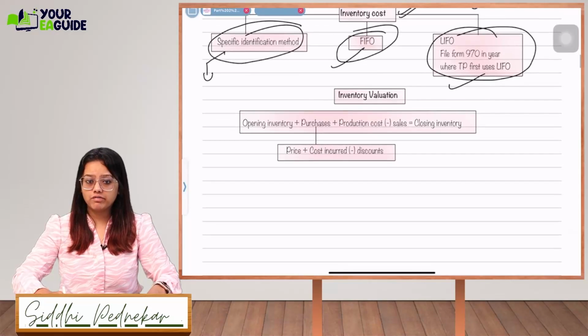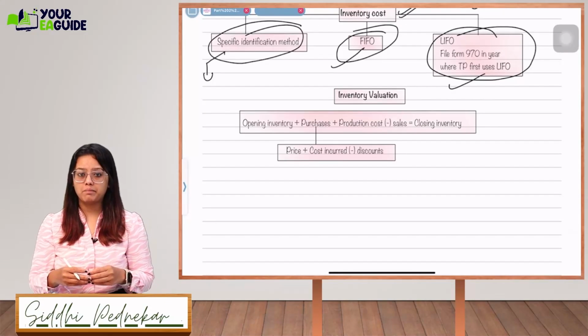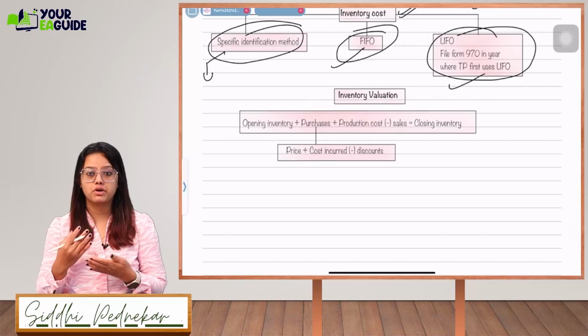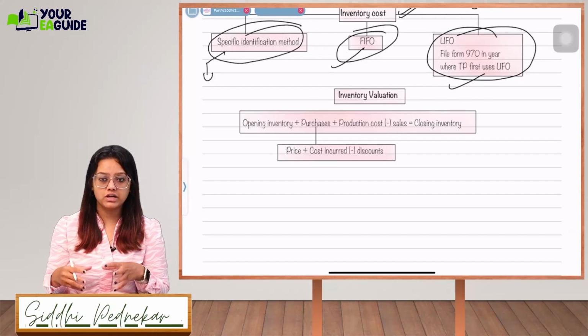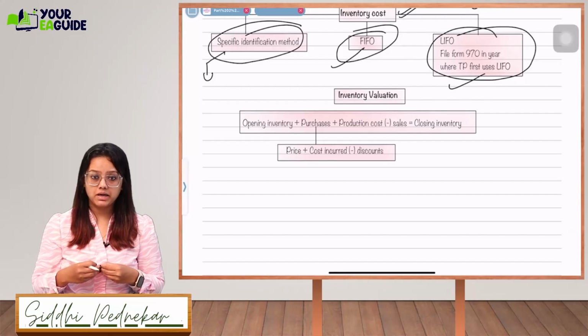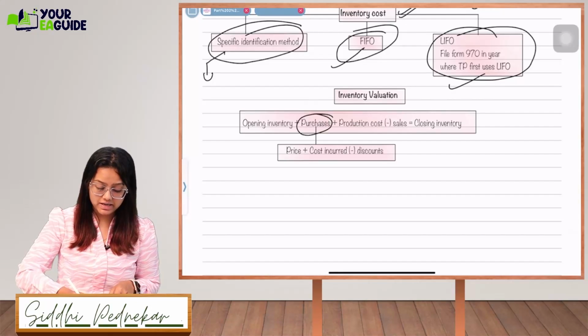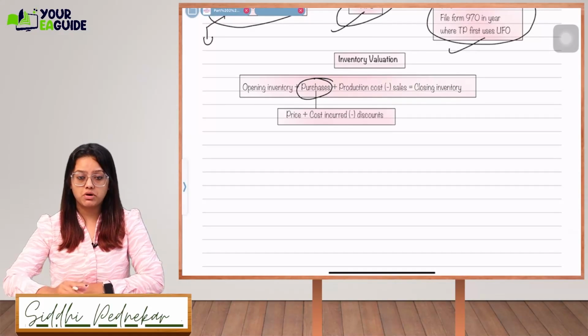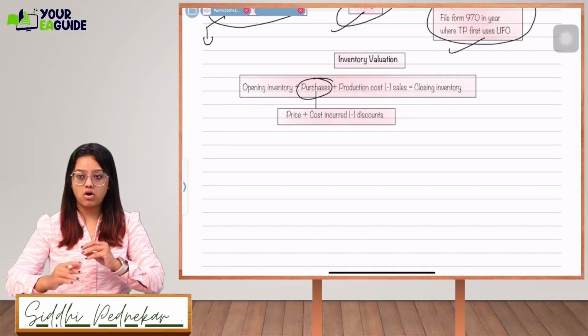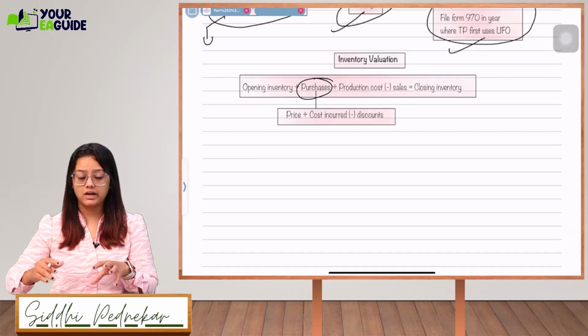Okay, inventory valuation is simply one thing you have to remember: opening inventory plus purchases plus production cost minus sales is your closing inventory. Everyone is aware of this formula, right? But now in this purchase price, the uniform capitalization rule will come. Whenever you are going to include this purchase price, you have to take all the direct and indirect expenses.